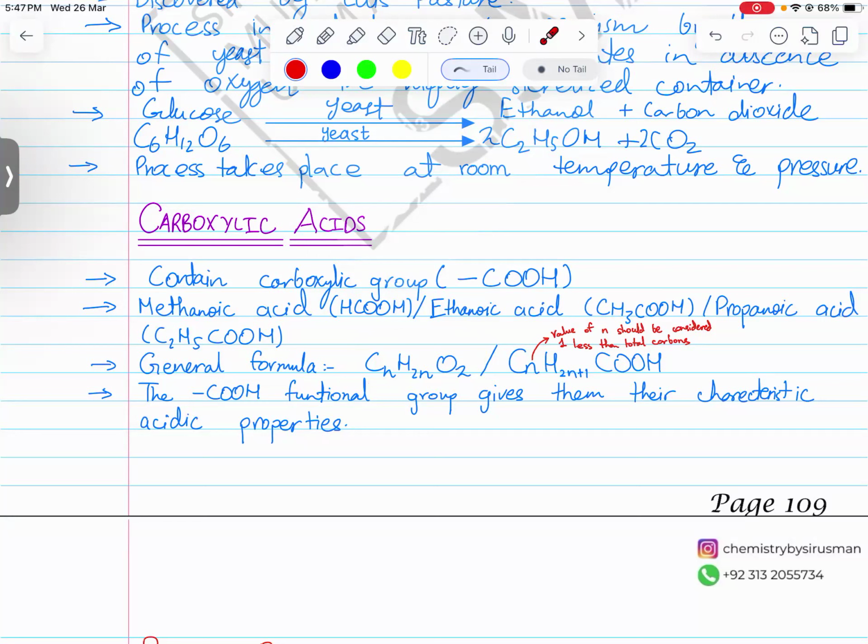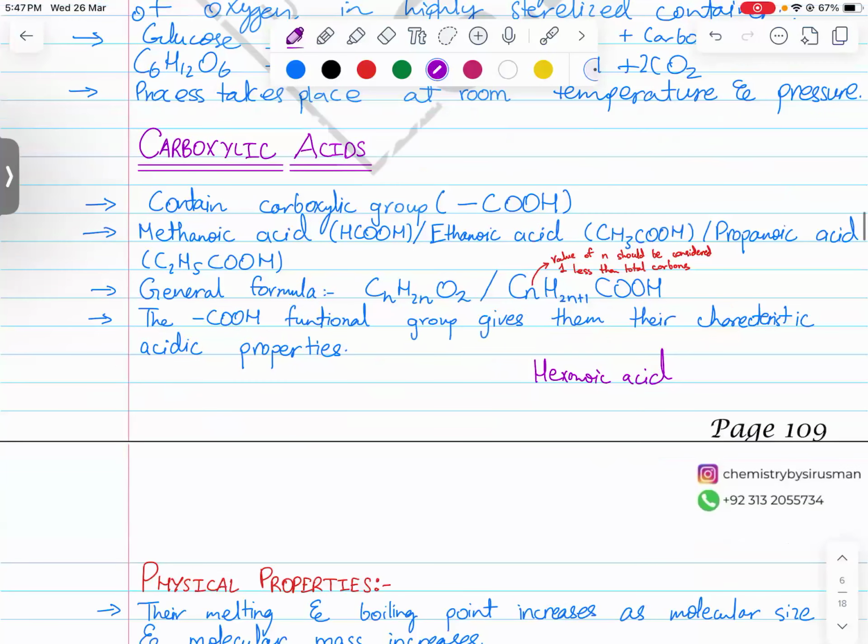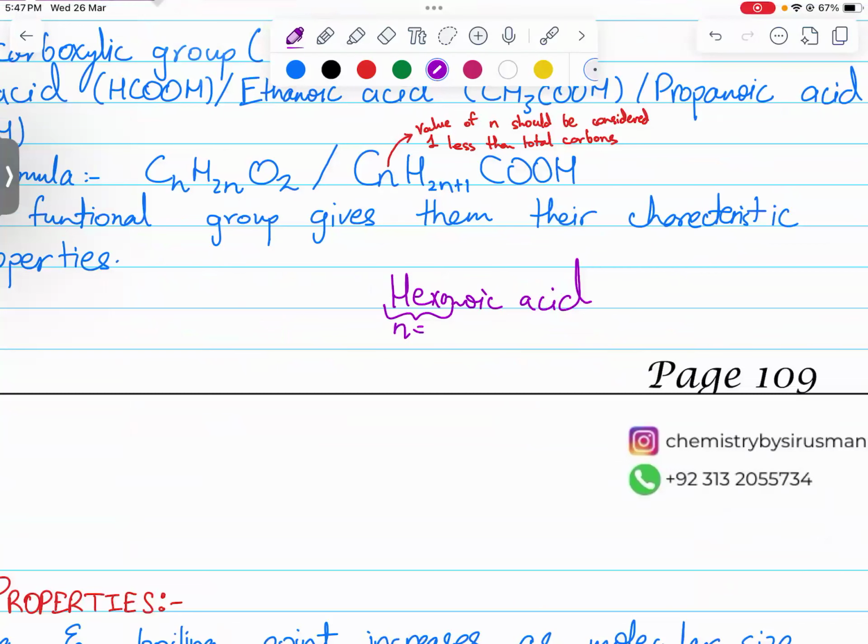However, the general formula we usually follow is CnH2n+1COOH, and the value of n should be considered 1 less than the total number of carbons. For example, if I wanted to write the formula of hexanoic acid, how would I do that? Hexa means the total number of carbons is 6.